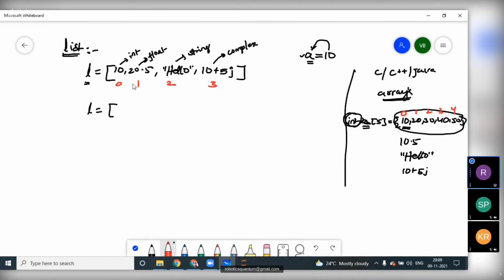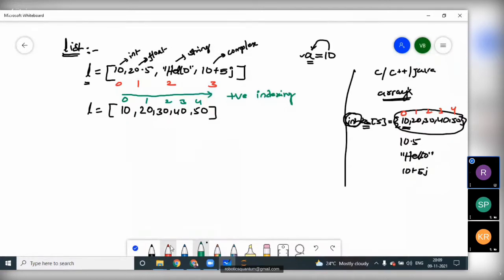So we have positive indexing and negative indexing. Let us take similar elements to understand better: 10, 20, 30, 40 and 50. We have 5 elements. Positive indexing starts with 0, 1, 2, 3, 4, from the left side and ends at the right side. This is called positive indexing. And negative indexing starts from right to left.